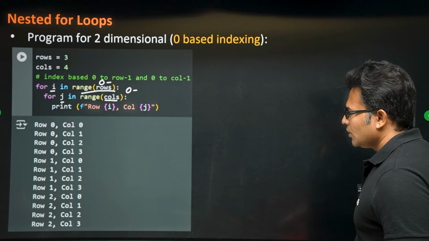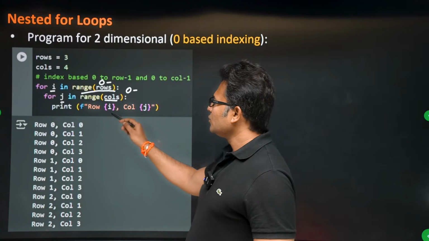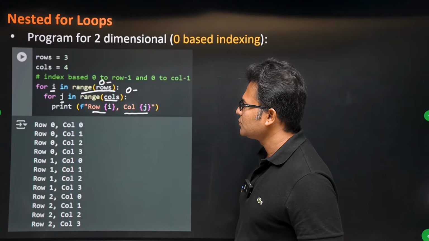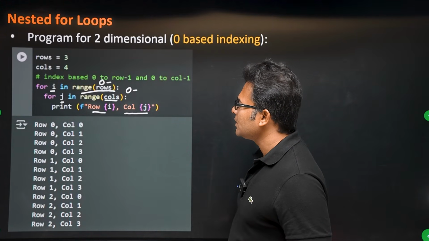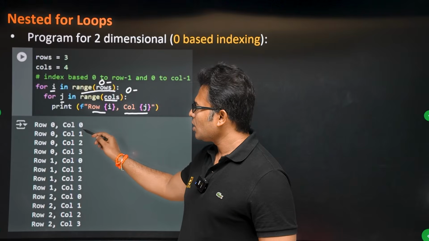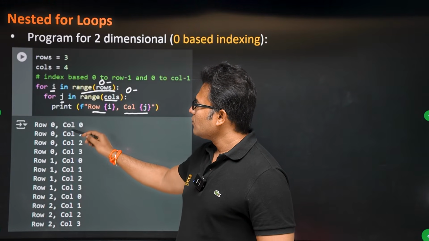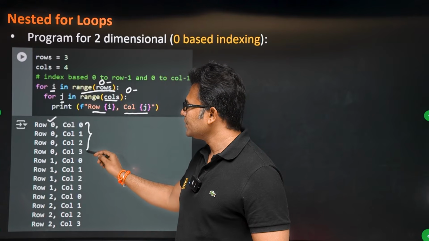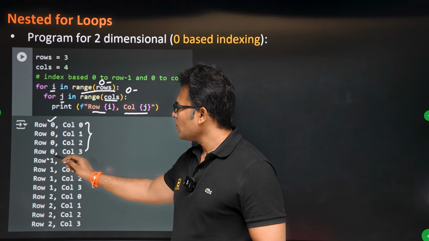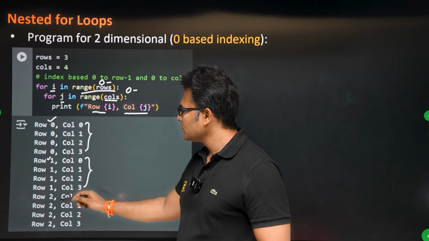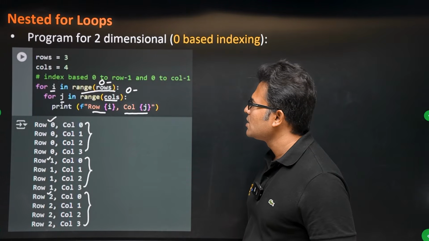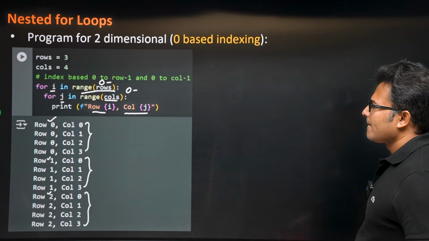That is why, if you write row and column like this using an f-string, row of i, column of j, then row 0, column 0, which means initially for a given row 0, all the columns will be visited. And then for row 1, all the columns will be visited. Row 2, all the columns will be visited.